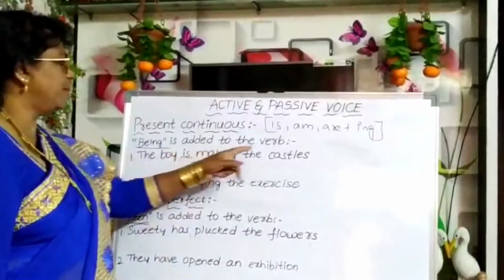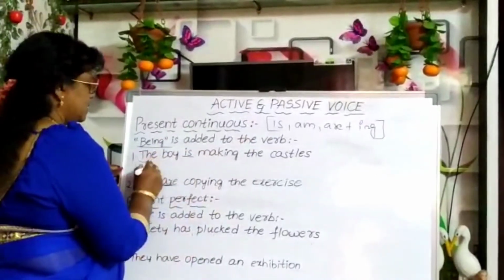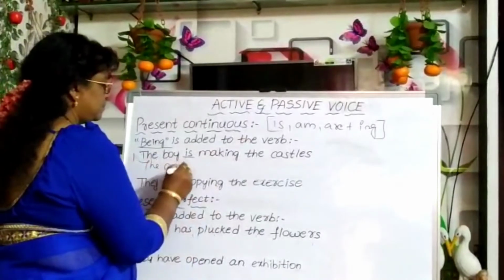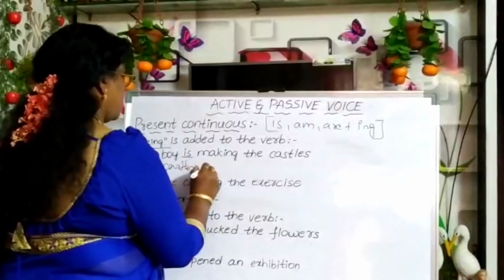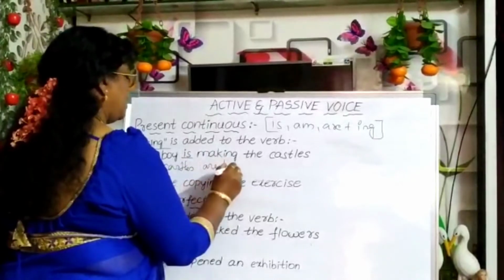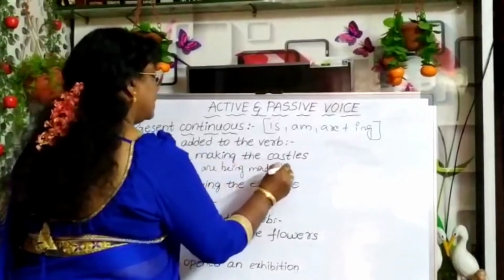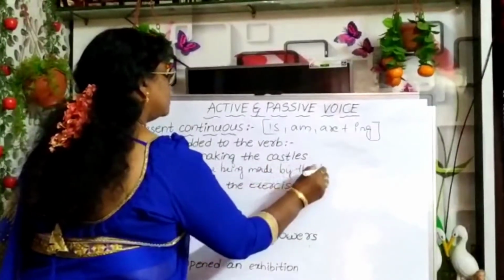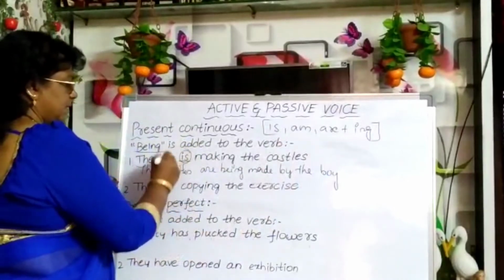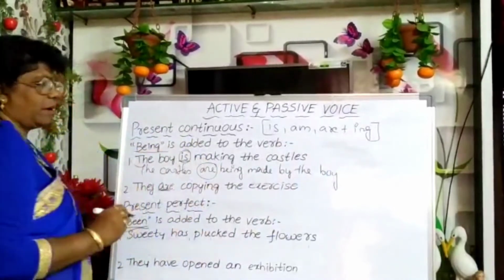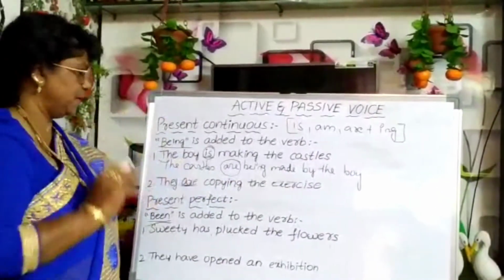The boy is making the castles. The castles are being made by the boy. See here, this is changed into are because subject went to object place and object came to subject place.